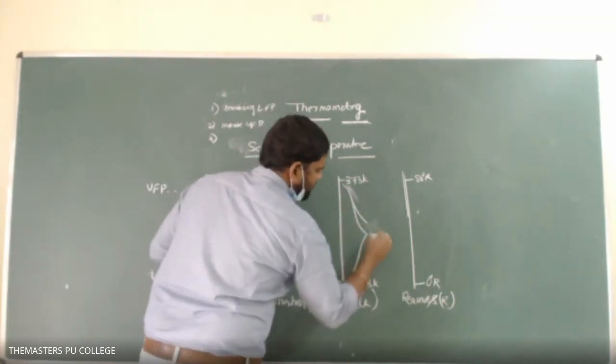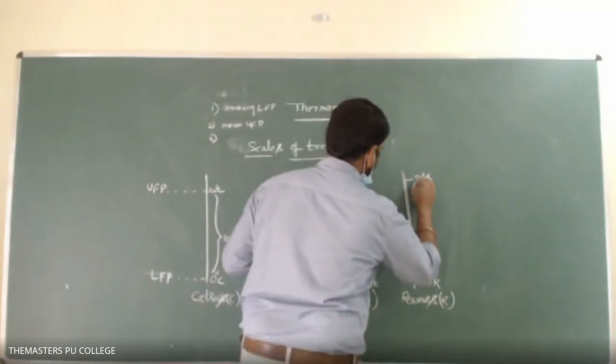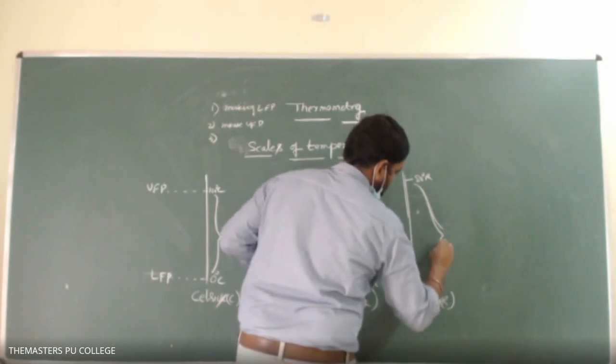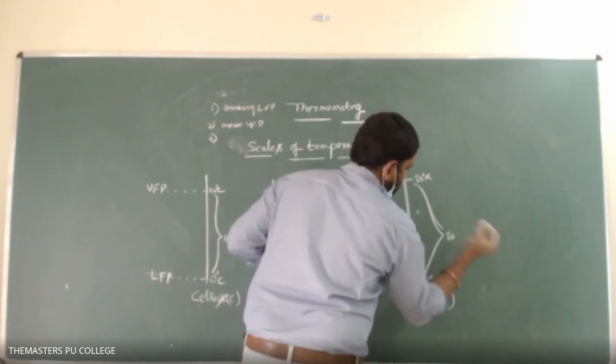So here also 100 divisions are there. So here 80 divisions are there.